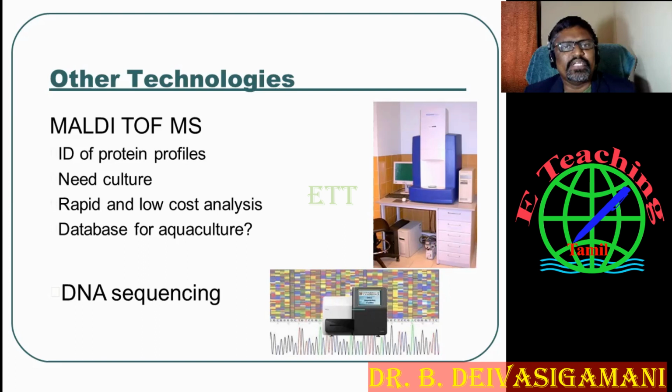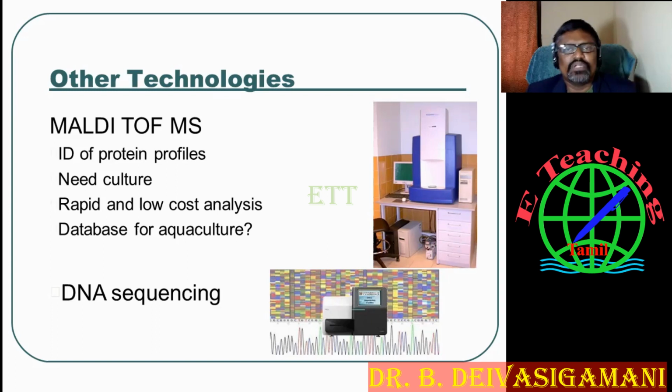And next, we need the culture, and after that, rapid and low cost analysis and a database for aquaculture, that means data sequences. So these are the other techniques you can use to detect the diseases.